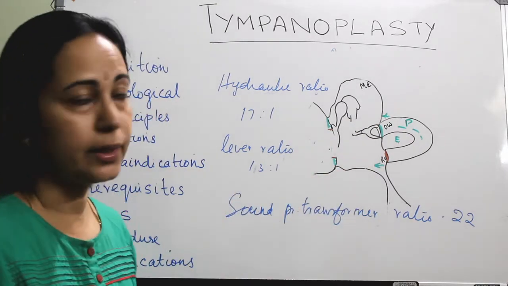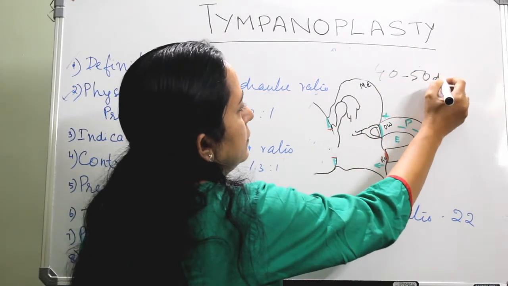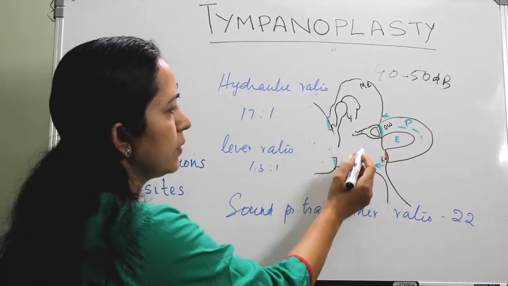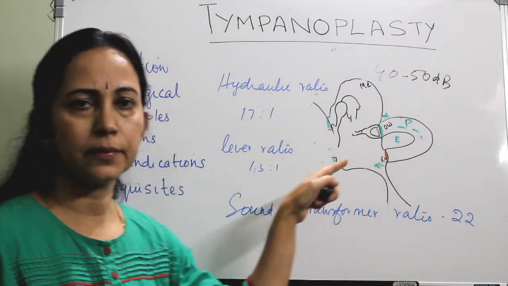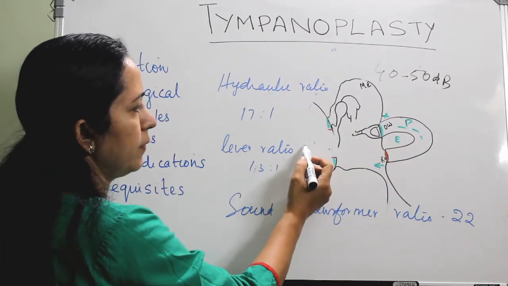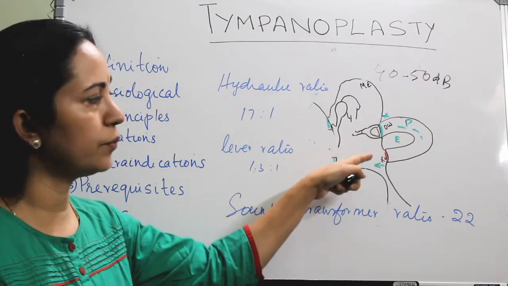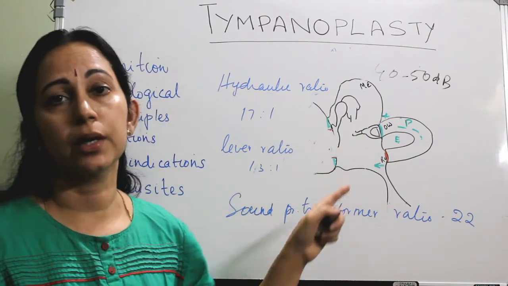Then the total hearing loss will be around 40 to 50 dB. There will be some movement of the fluid system, because the vibrations will come and cause a minimal movement of the round window and oval window. More than the oval window, it causes vibrations of the round window.